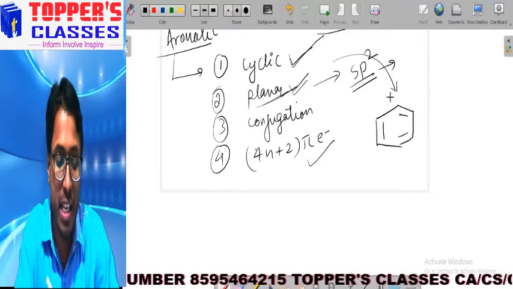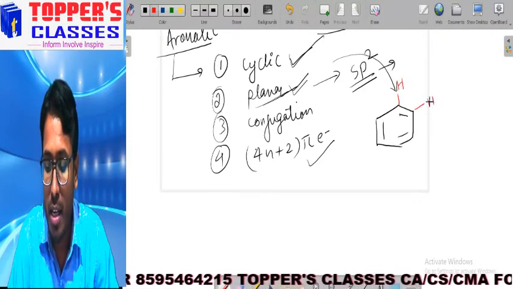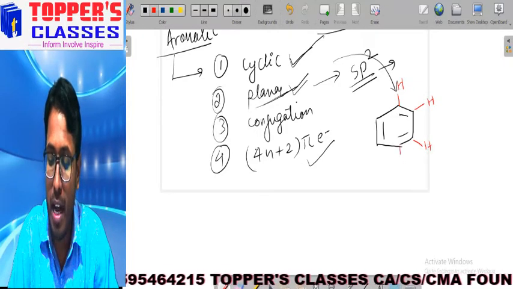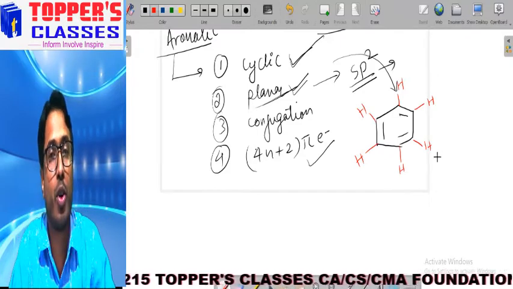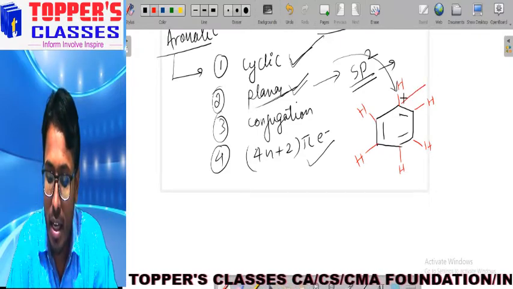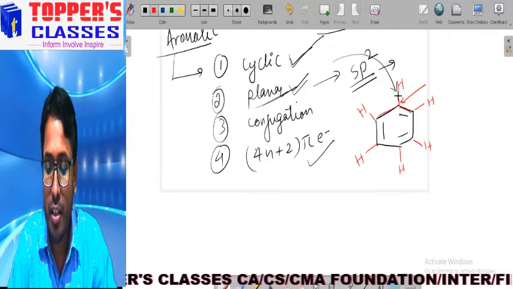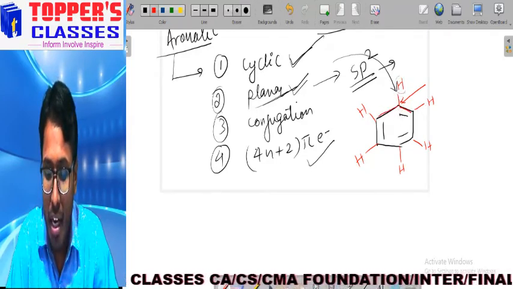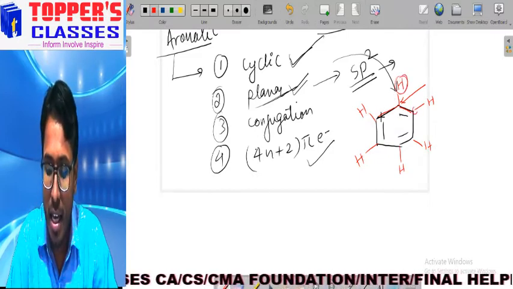So let us check each and every carbon one by one whether the carbon is sp2 hybridized or not. If we look at this carbon, we can see that it has three different atoms bonded to it: hydrogen, carbon, and another carbon.